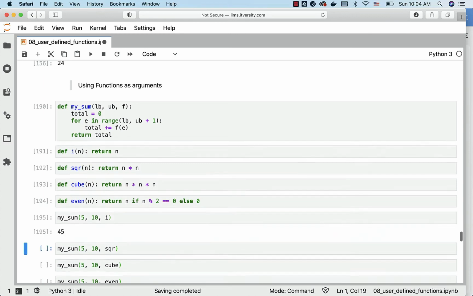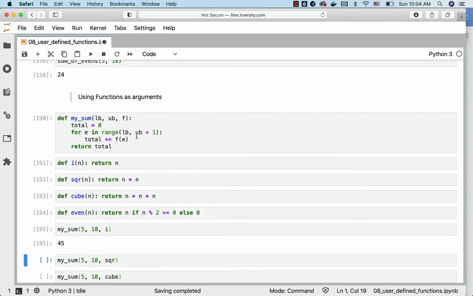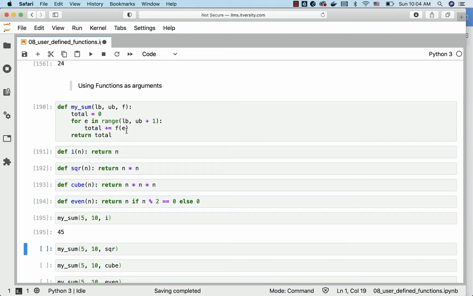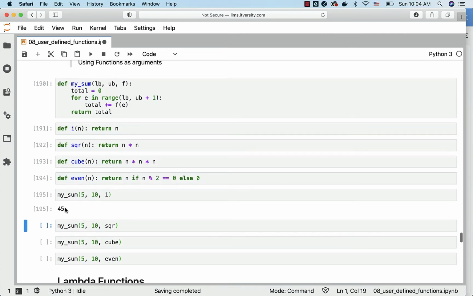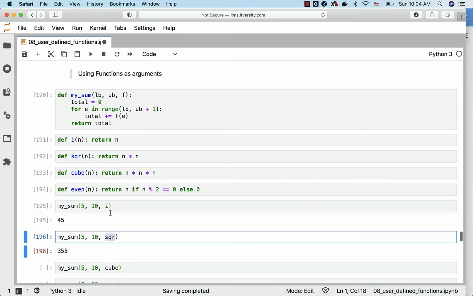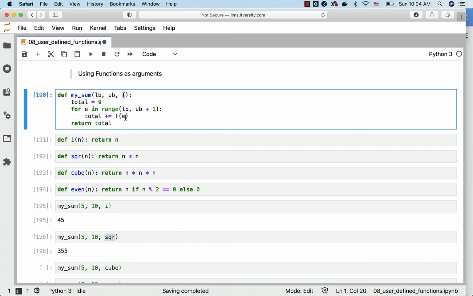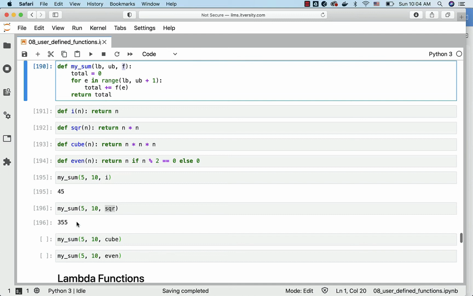When the function is invoked and it iterates through the elements between 5 and 10, I of 5 will return 5 and 5 will be added to the total. Similarly 6, 7, 8, 9 and 10, and it actually returns 45 because the sum of numbers between 5 and 10 is 45. When it comes to square, as we are passing square as the argument here, when it comes to adding to total, it will square the number based upon the functionality of the function passed to this higher order function, and that number will be added to the total. So for 5 it will add 25 to total, for 6 it will add 36 to total, and so forth, and we got 355 as the sum of squares here.